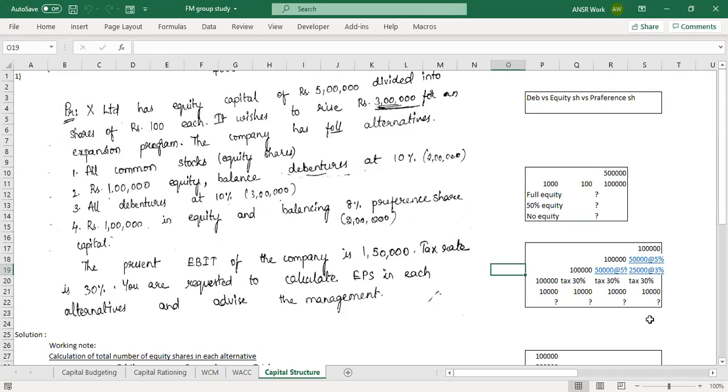Suppose we went to the Shark Tank people, and one of them gave us the option: I'll give you the whole 5 lakhs, but I'll take equity for it, the whole thing as equity. If that happens, what will be the total amount of equity in your company after that investment?